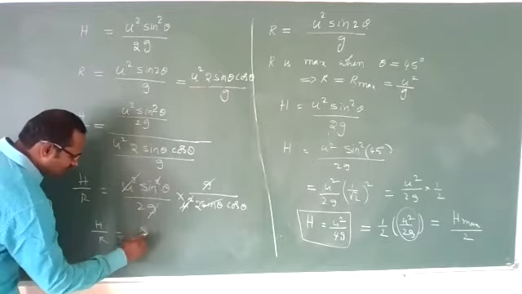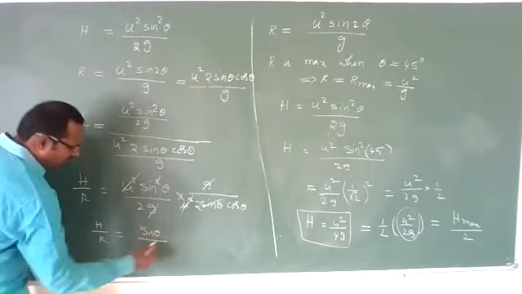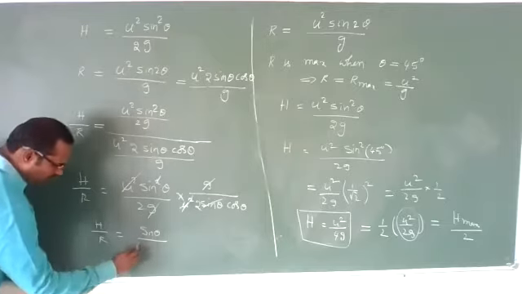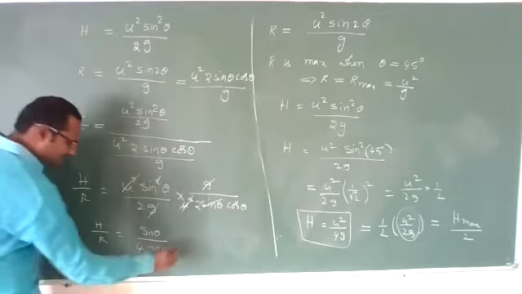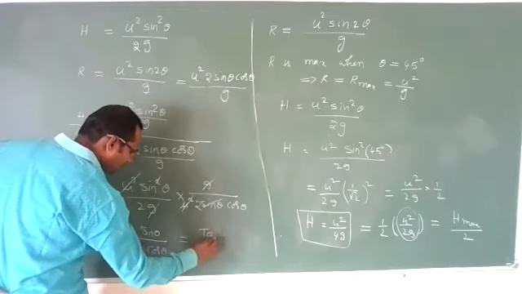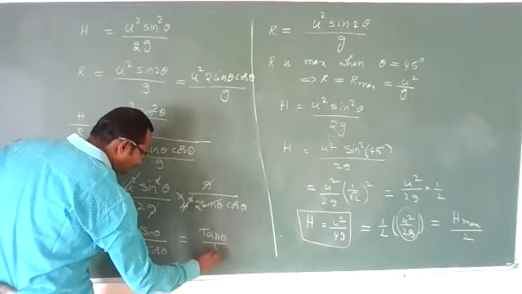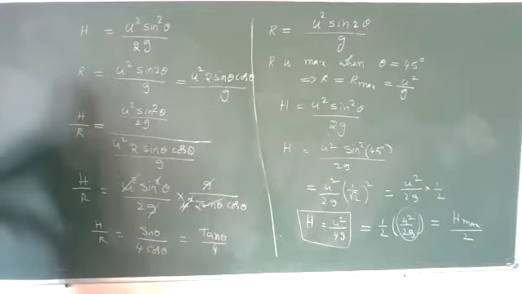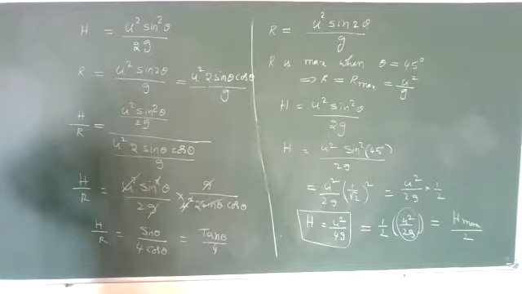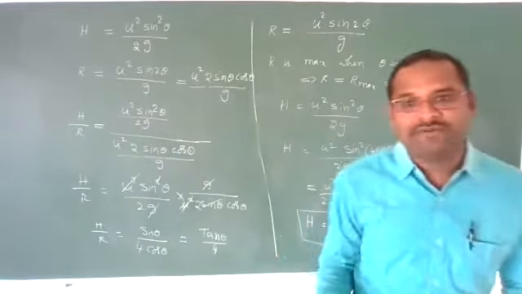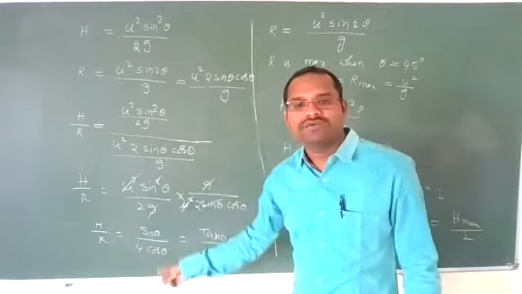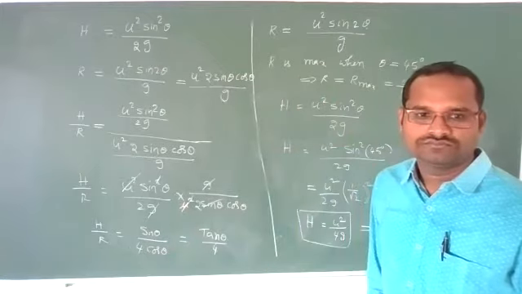Sin theta is there, so sin theta upon 2 into 2, 4 cos theta. Means it will be tan theta by 4. This is the relation between height and range of a projectile. H by r equal to tan theta by 4.